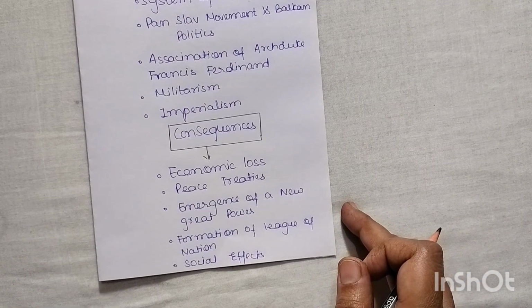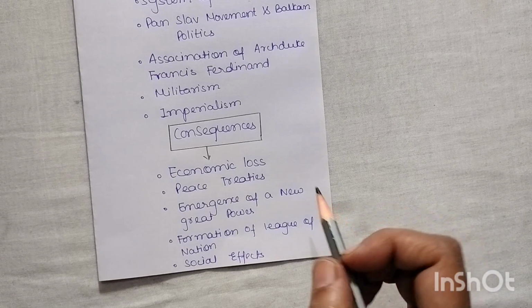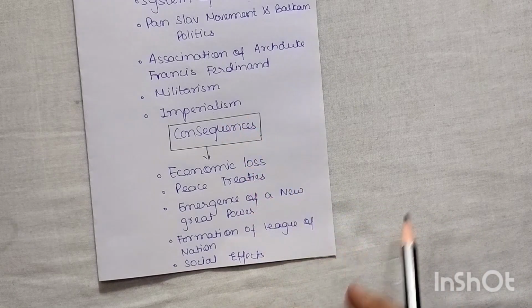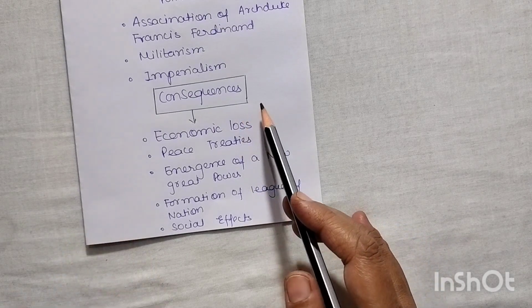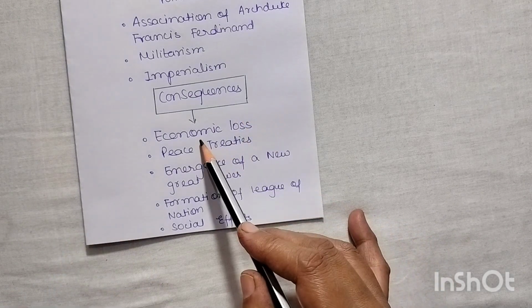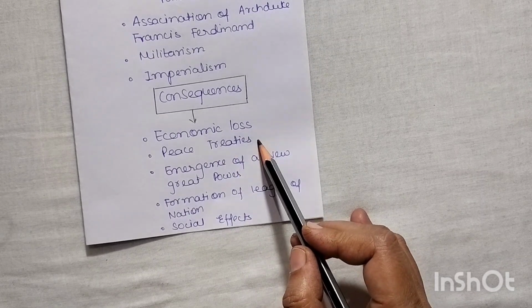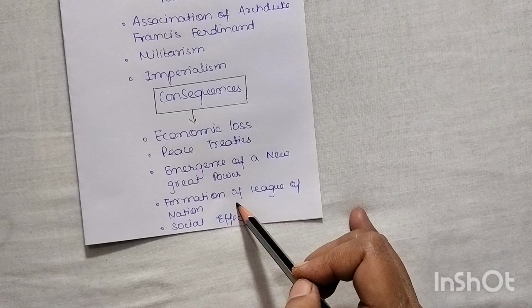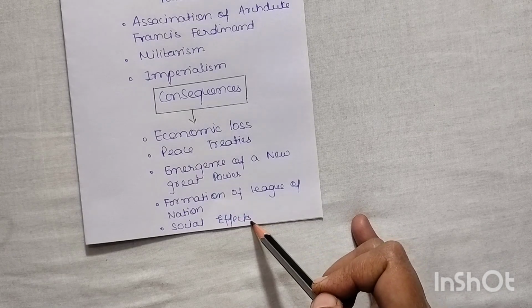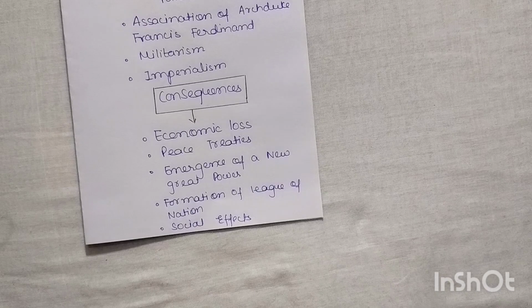So let us cover the topic, that is the consequences of First World War. As already we have covered the topic First World War causes, let us see the consequences. So what were the consequences, the after effects of First World War we will cover. Here we will see the economic loss, some peace treaties, then emergence of a new great power, formation of League of Nations and social effects. Okay, so these are the consequences of First World War. So let us start.